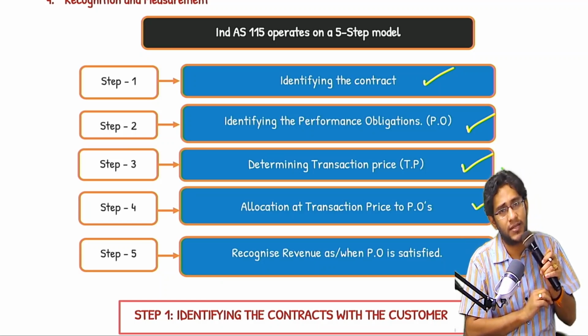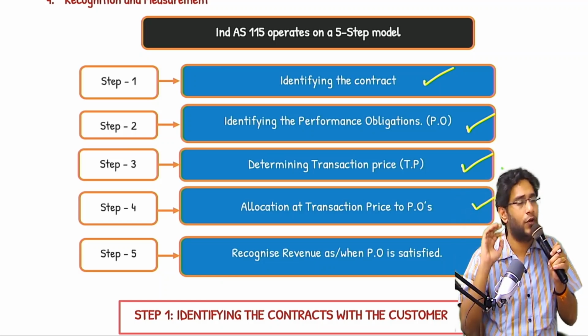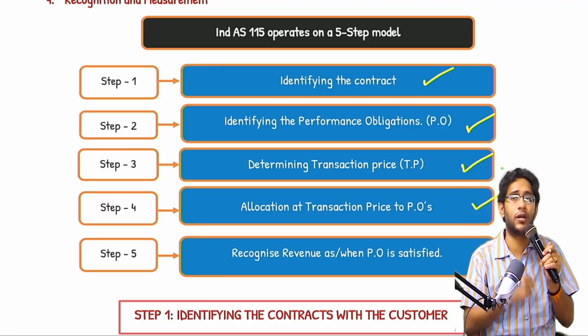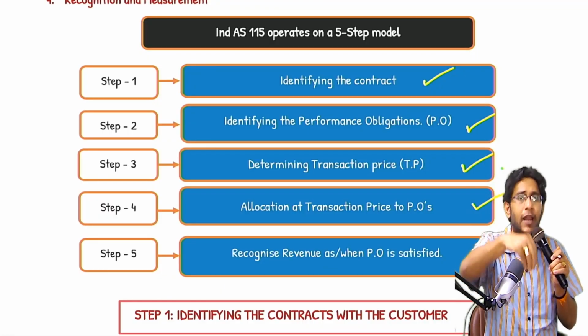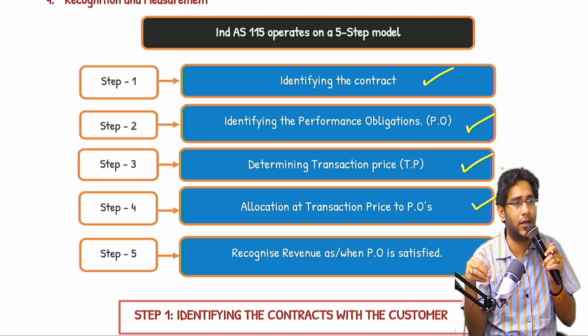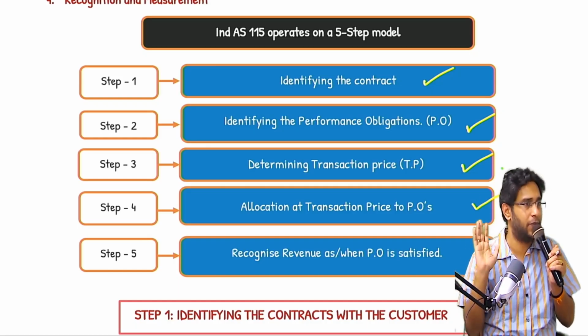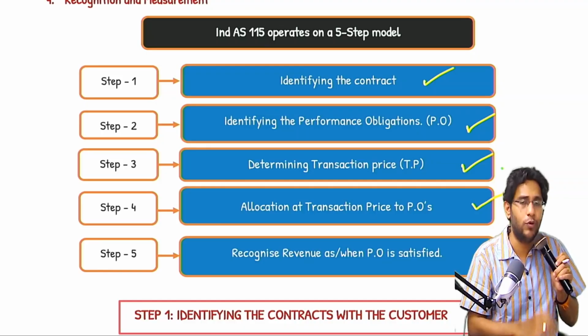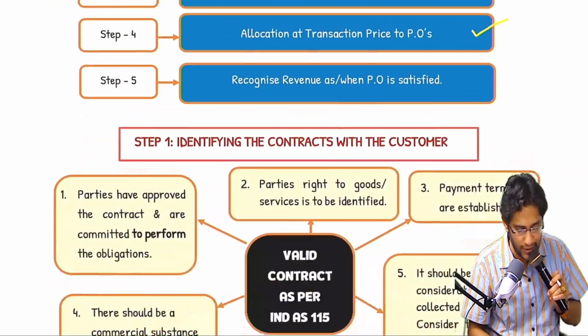If control is transferred over a period of time, revenue also will be recognized over a period of time. If control of goods and services is given to the customer at a particular point in time, revenue also will be recognized at that particular point in time. That's all. Broadly, these 5 steps. Individual steps, as we go deep, we'll understand more issues. Let's come to the first one.